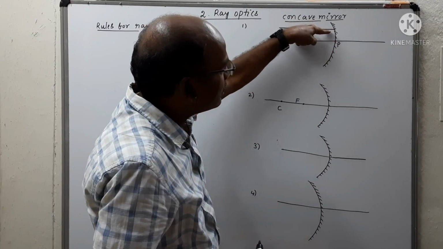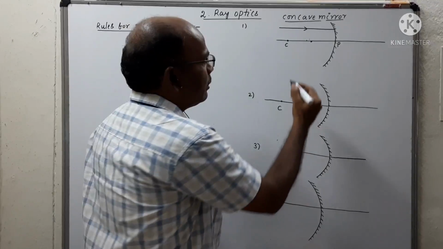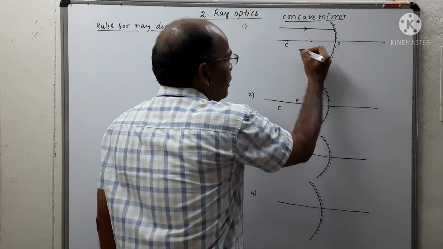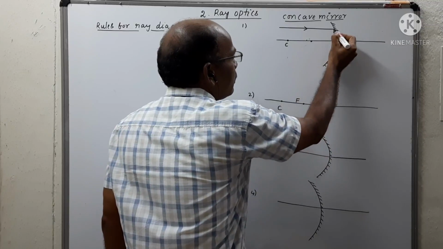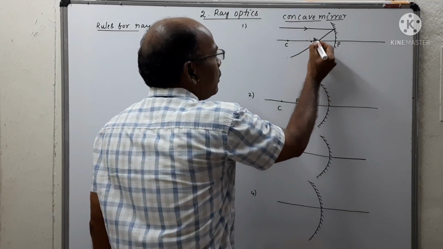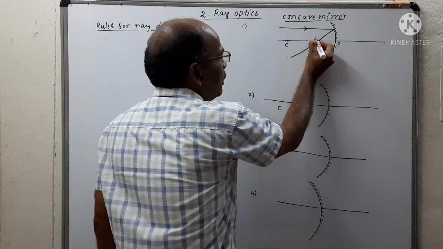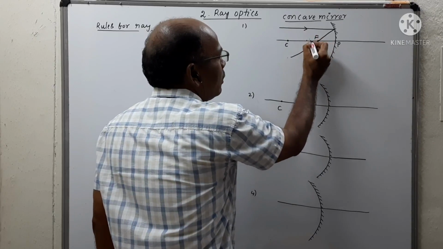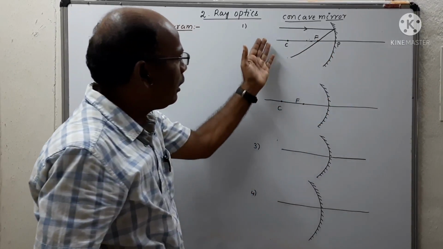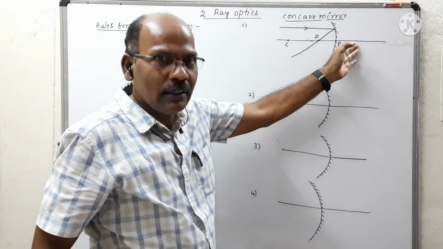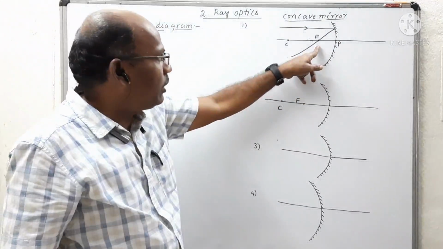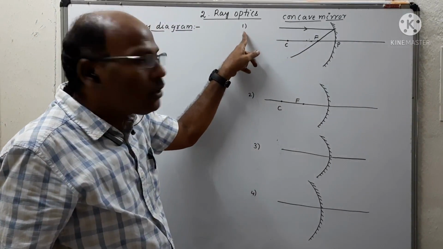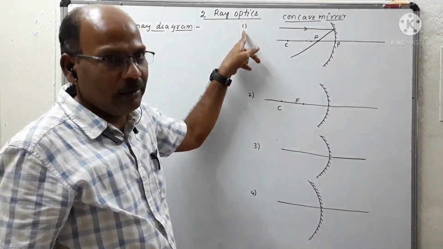After it strikes the reflecting surface and reflection takes place, it passes through the principal focus. So the ray which is parallel to the principal axis always passes through the principal focus after reflection. This is called rule 1 of ray diagram.